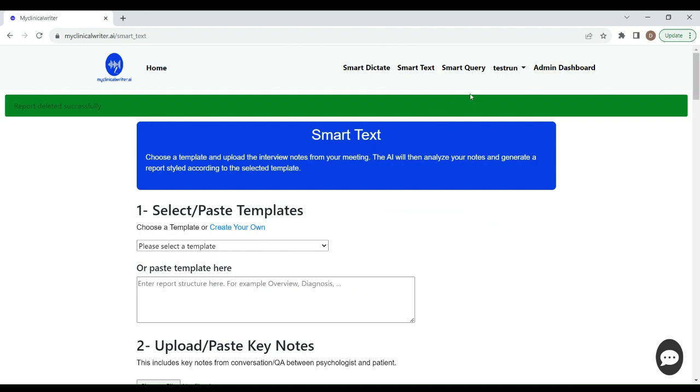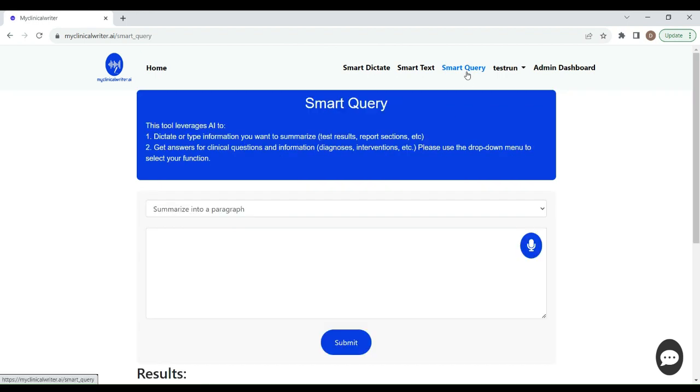And let me go into Smart Query. Smart Query is a great little tool. It does two things. One is you'll see it can summarize information into a paragraph. Let me give you an example. For example, you can use it to quickly compose a concise summary of say some MMPI-3 test data, and you want to chop it down into a paragraph.